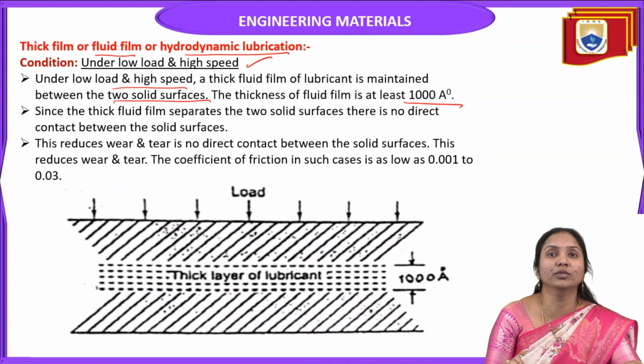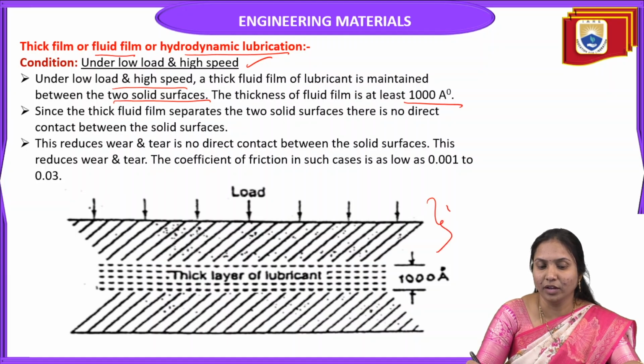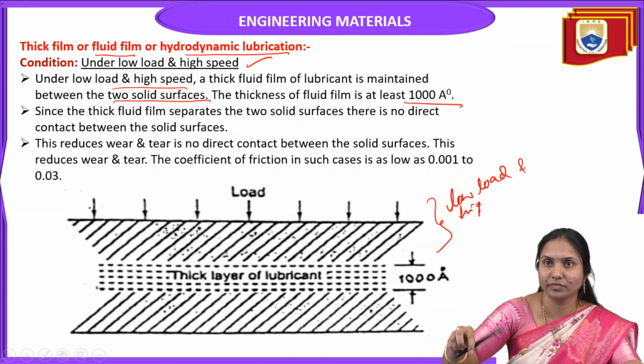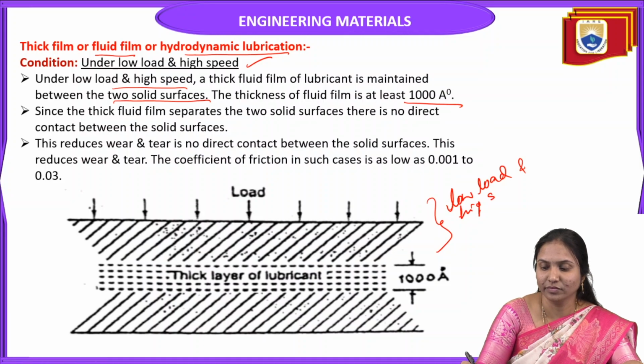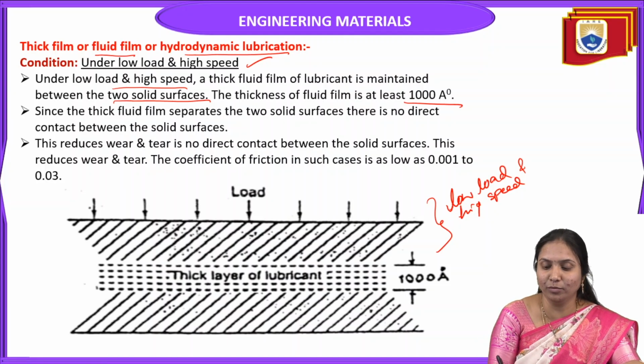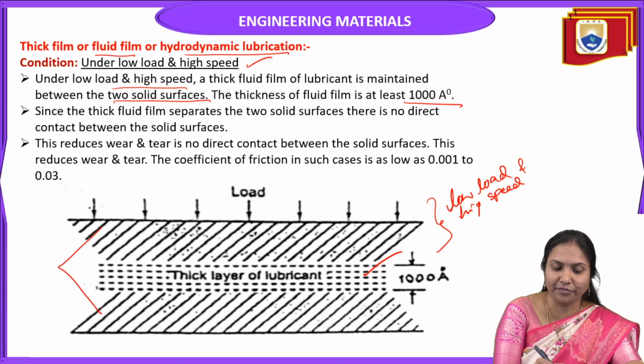At least 1000 angstroms. Here, what is the condition? Under low load and high speed, the thick fluid film lubricant is maintained between two moving surfaces.